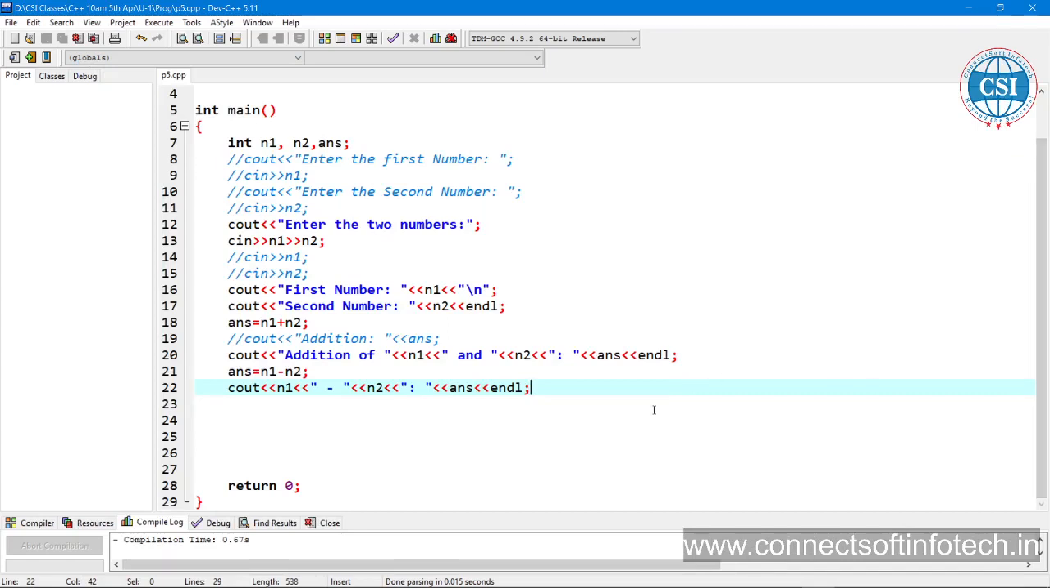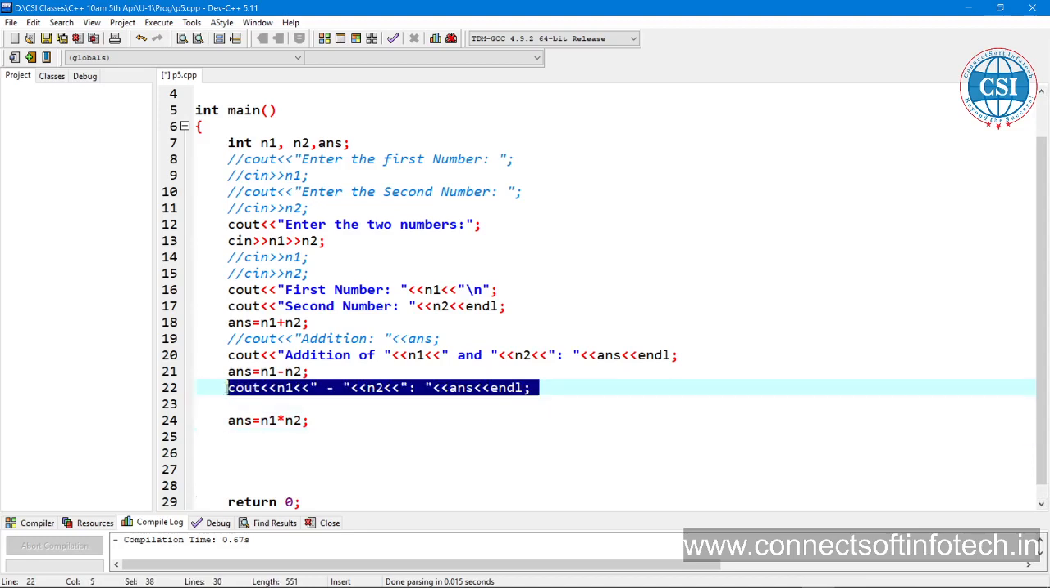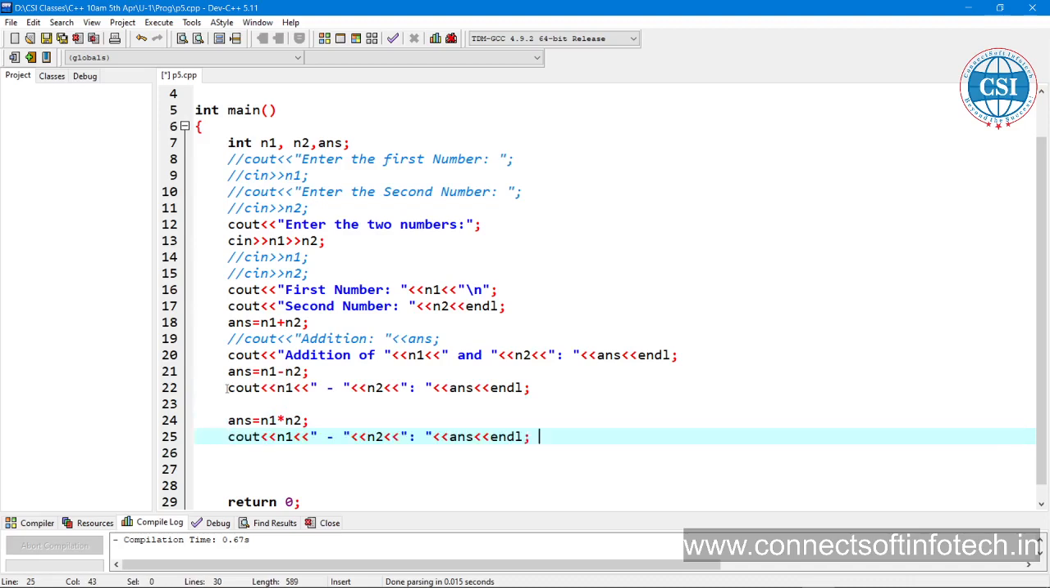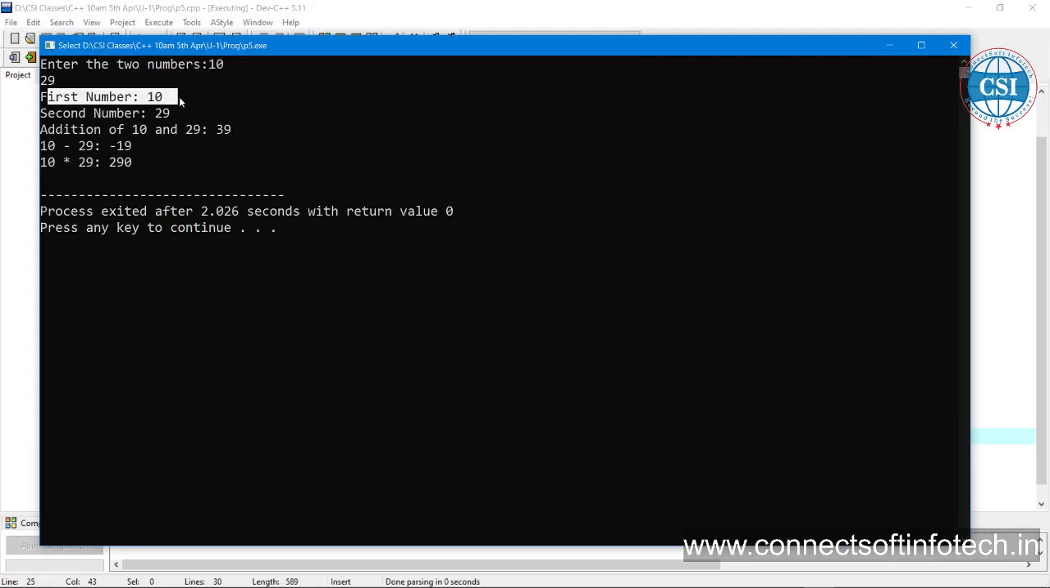Then we want to perform multiplication. We can use the multiplication sign, or you can write the multiplication of this number is equal to this one. Instead of this one you can use the multiplication sign, and that's it. First number is this, second number is this, addition of this one, subtraction is this, multiplication is this.